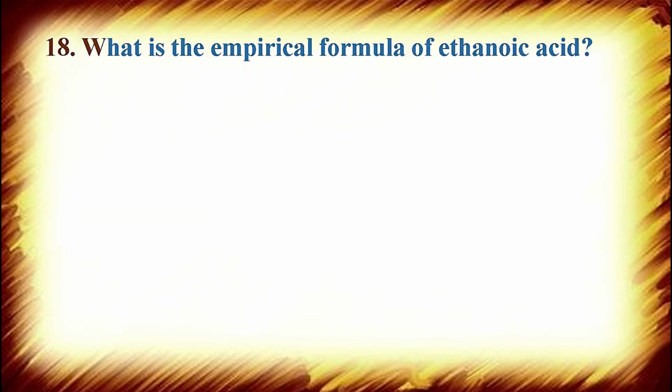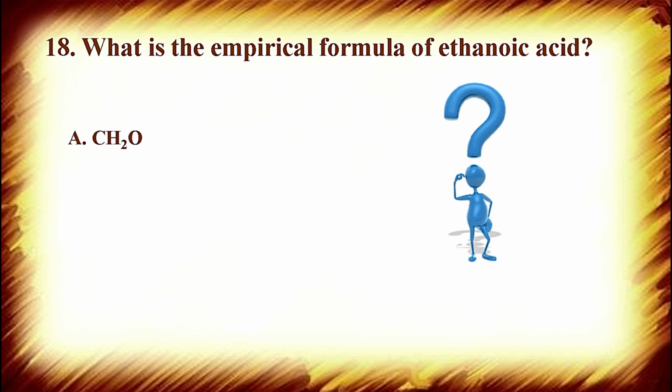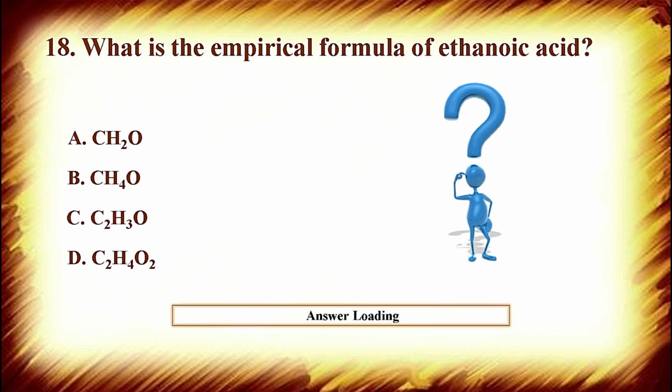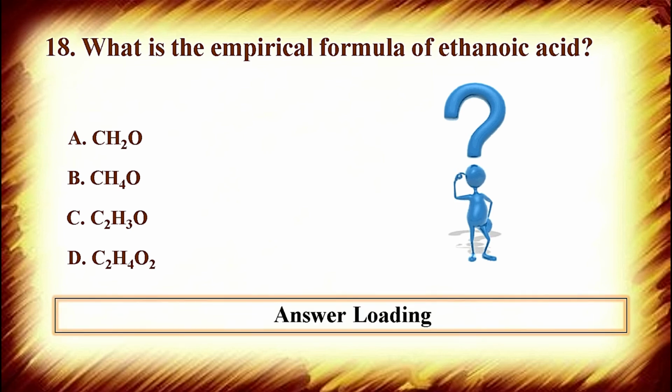Next question is, what is the empirical formula of ethanoic acid? And options are A CH2O, option B CH4O, option C C2H3O, and option D C2H4O2. Actually, ethanoic acid is another name for acetic acid.